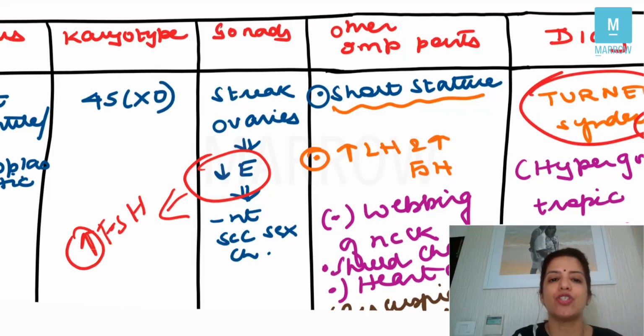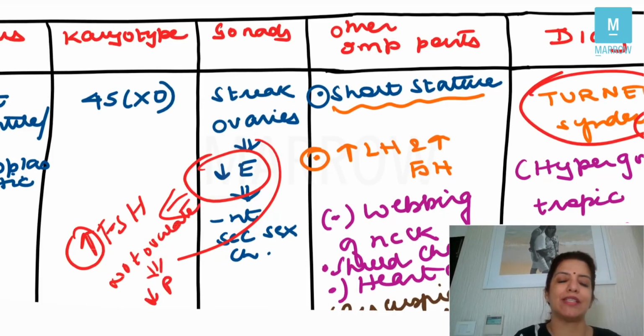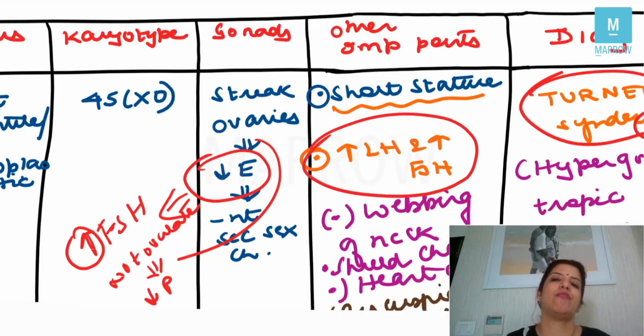Right, and because she has streak ovaries, that is why she will not ovulate, and if she will not ovulate, so her progesterone will also be less, and because progesterone will be less, so the negative feedback on LH will be gone and her LH and FSH would be high. So in the table where we had written in those conditions where LH and FSH are high, I made you write just two conditions, number one menopause and number two Turner's syndrome.